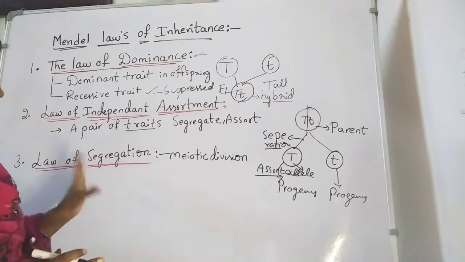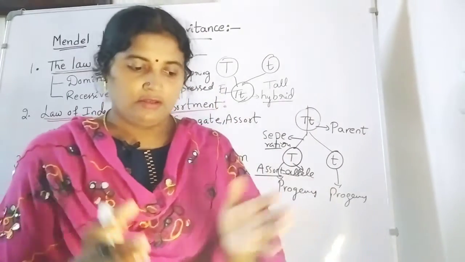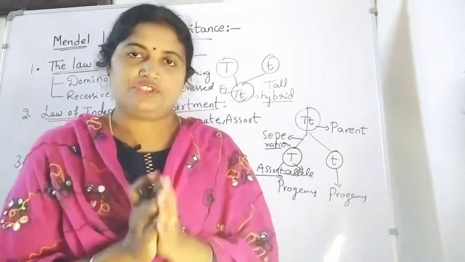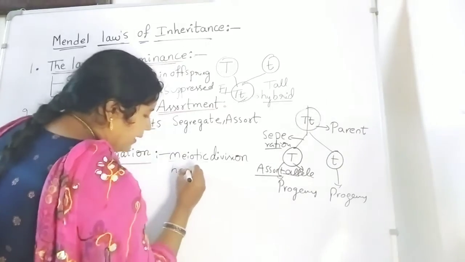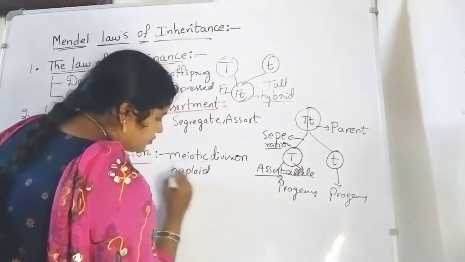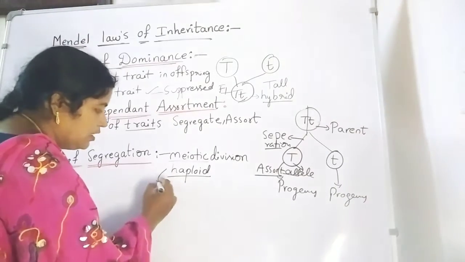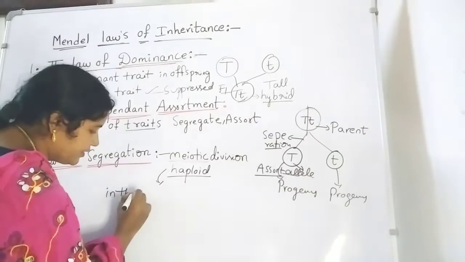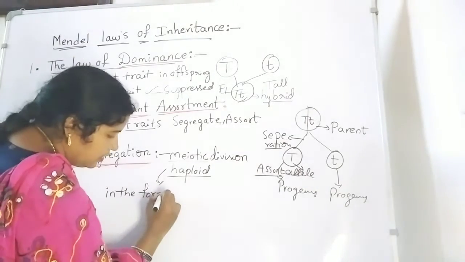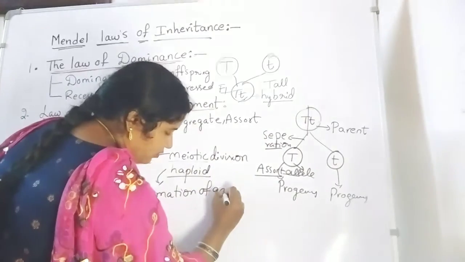In the law of segregation, we talk about the meiotic division. Meiotic division is nothing but haploid division, the half division. When this haploid division takes place, it takes place in the formation of gametes.